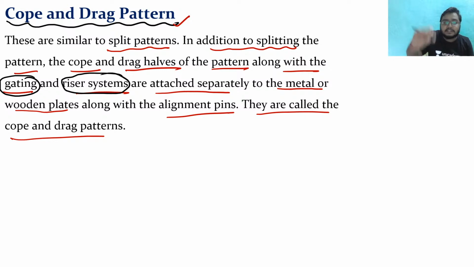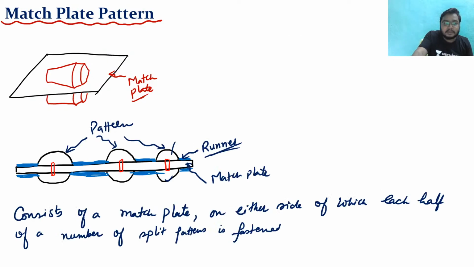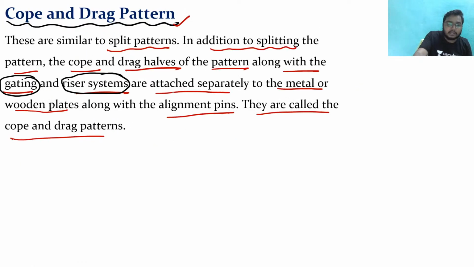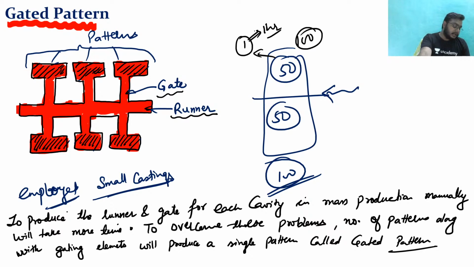See, what is the meaning of gating and riser system? These kinds of gating and riser systems are attached separately to a metal or wooden plate along with alignment pins. These are known as cope and drag patterns. So these are similar to the gated pattern.